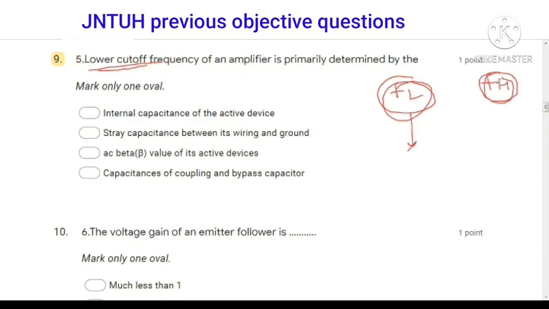FH is affected by internal capacitances and FL is affected by the coupling capacitors and bypass capacitors. So here the lower cutoff frequency of an amplifier is primarily determined by the coupling capacitors and bypass capacitors.